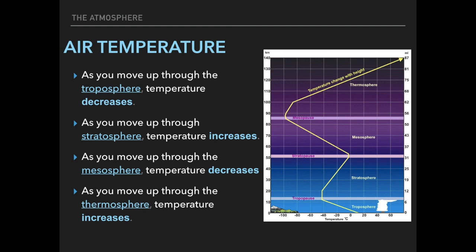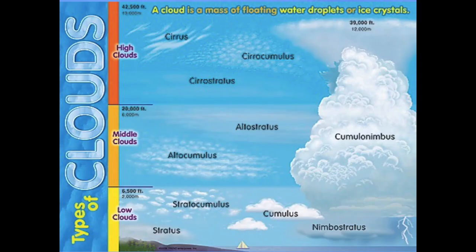Now, when it passes the exosphere and reaches space, we can't really measure temperature in space because the gases are so far apart. We can't identify if it's cold or hot because there's not an accurate measurement of that.